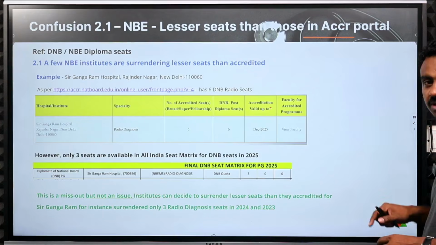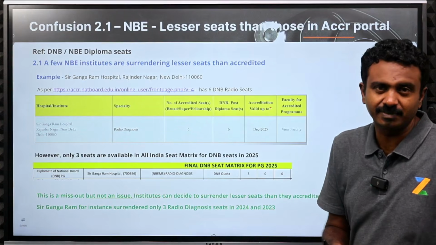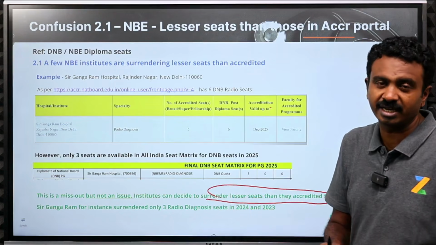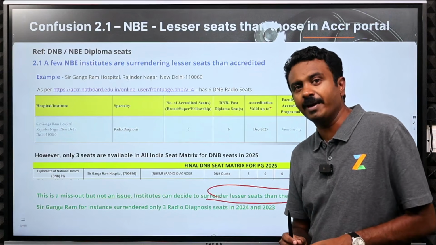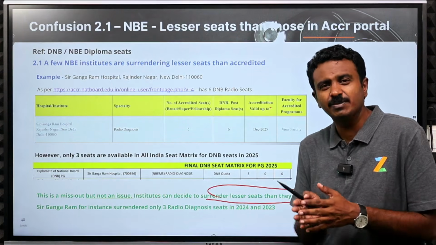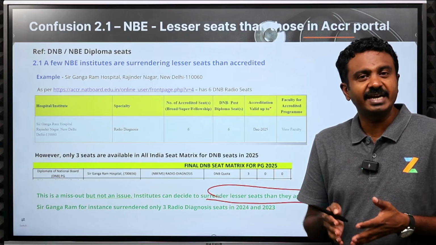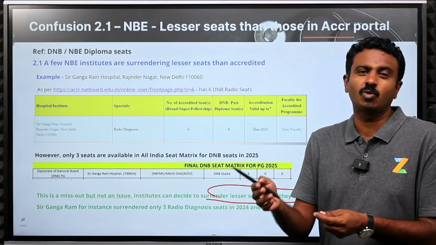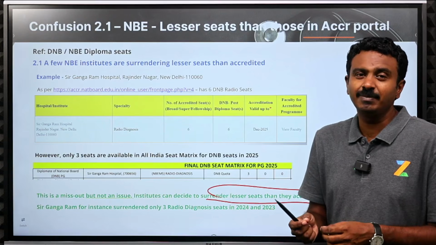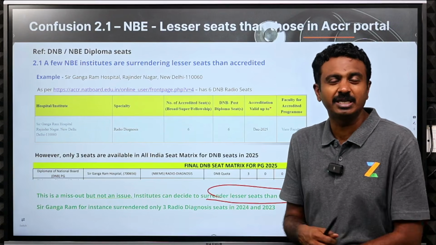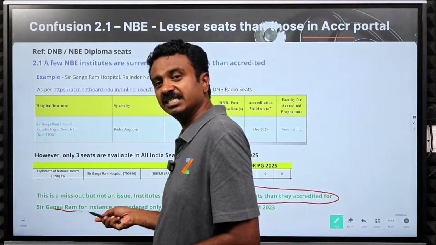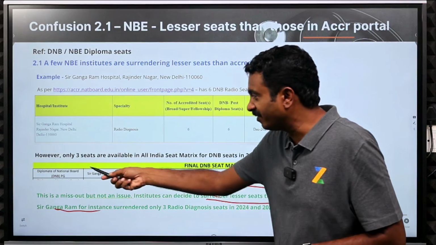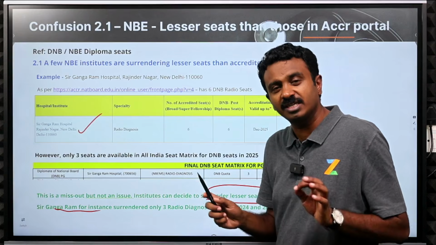This is not a miss out. Ganga Ram did not give wrong seat numbers. Ganga Ram has decided to surrender lesser seats than they are accredited for. This is a yearly happening. The institute can say, I am eligible for getting 6 candidates into my program this year, but I am only surrendering 3 seats because I don't want more than 3 candidates this year. This is a liberty NBE provides to the institute. The institute intimates NBE and they can surrender lesser seats. That is why you see lesser seats here. So in a private institute, if you see lesser seats, that is the reason.